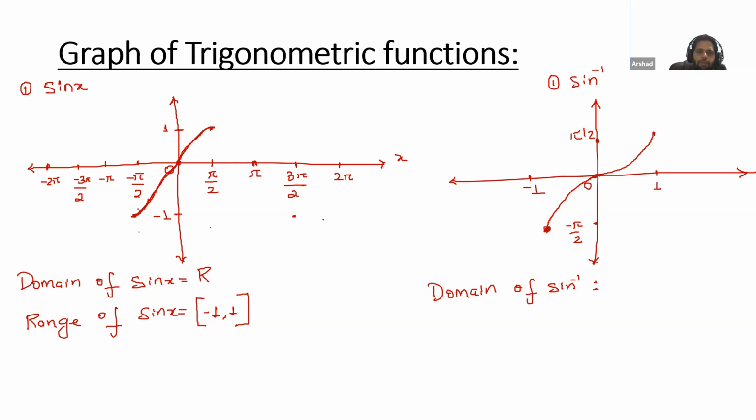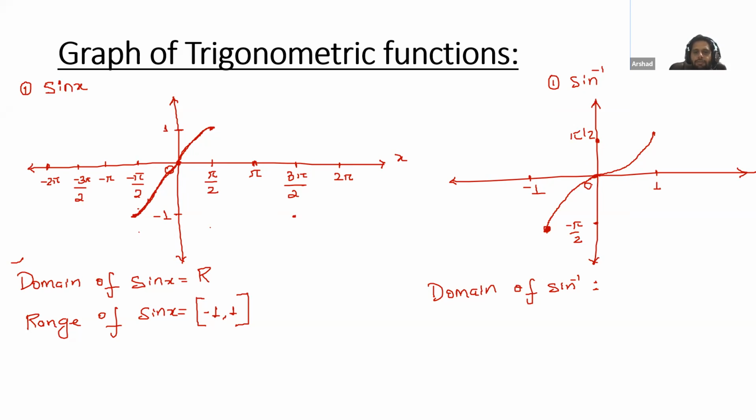Okay, I will tell you one more thing. You already know about the domain and range of sine. Very good, Noma. This is correct. Always remember from the graph how you will get the domain and range. The x-axis will give you the domain and the y-axis will give you the range. Similarly, in sine inverse also, the x-axis will give you the domain and the y-axis will give you the range. So Noma, your answer is correct.